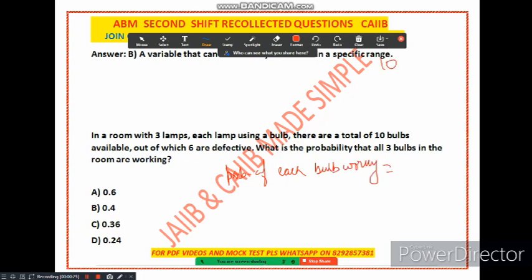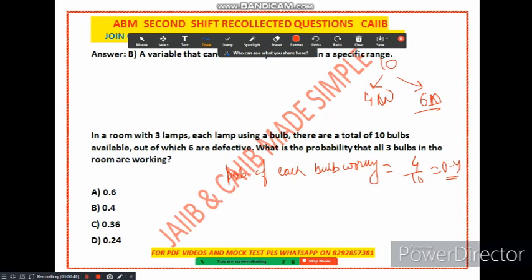Quite simple. There are a total of 10 bulbs, out of which 6 are defective, 4 are working and 6 are non-working. So the probability of each bulb working is 4 upon 10, which is nothing but 0.4, right?